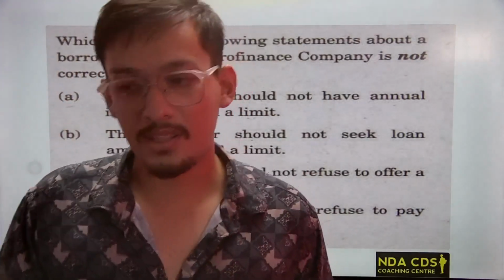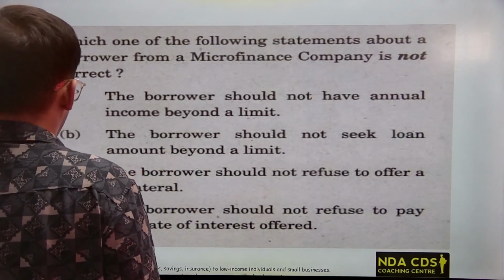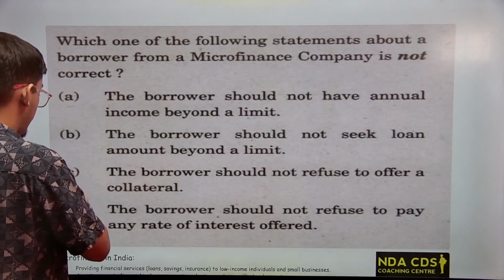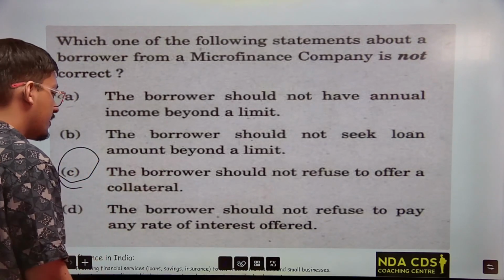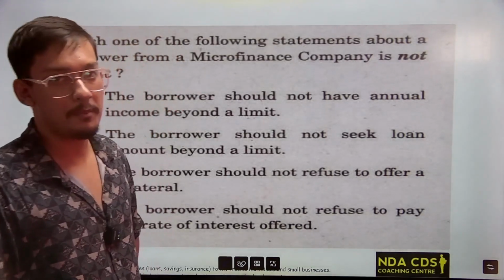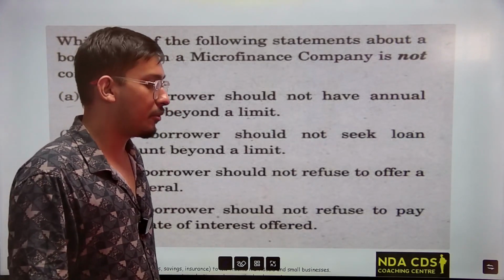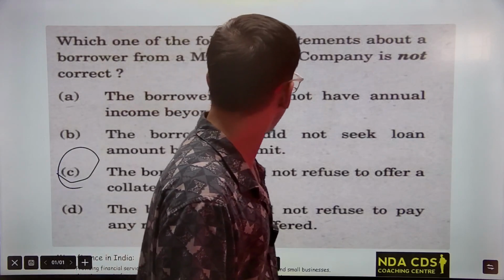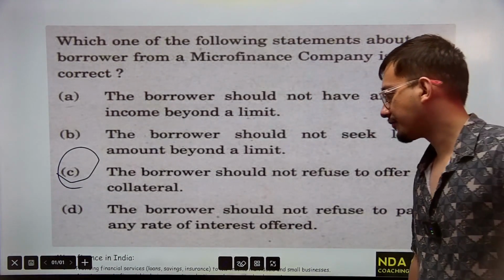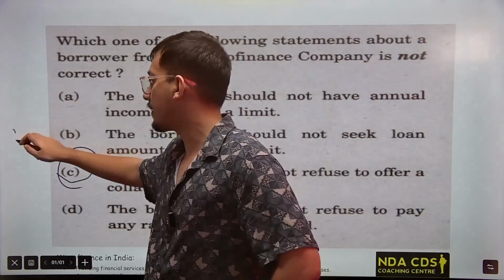Just think about it. The answer here will be C. The borrower should not refuse to offer a collateral, meaning the borrower can refuse to offer a collateral in case of microfinance company loans. This is a question from economics.